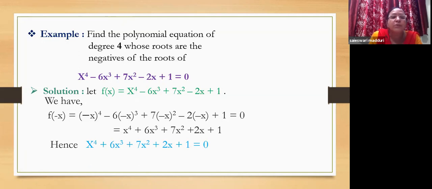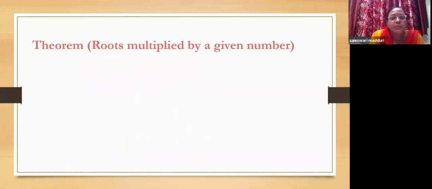That is, suppose the equation has 1, 2, 3, 4 as roots, then this equation will have minus 1, minus 2, minus 3, minus 4 as roots. That is what we mean here by negatives of the roots. Now, let us see the next transformation.